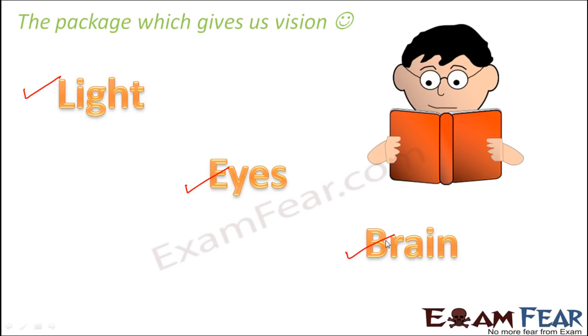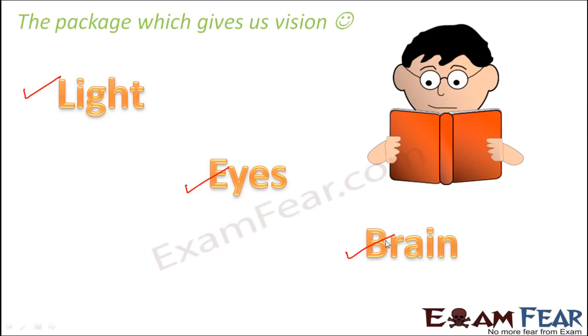Now you might say, okay, if light is present and if our eyes are functioning well, we should be able to see. So where is the role of the brain? The brain helps us to interpret what we are seeing. For example, if I am looking at a tree, how do I know that the object I am looking at is a tree? Who helps me to identify that this is a tree? That identification, that interpretation, is done by the brain. Eyes only help us to see that particular object, but we don't know what that object is, whether it is a tree or a house or an animal. That interpretation part is done by the brain.